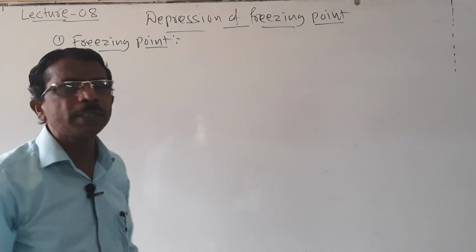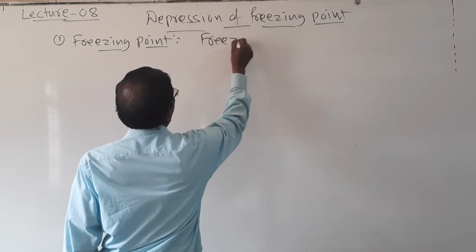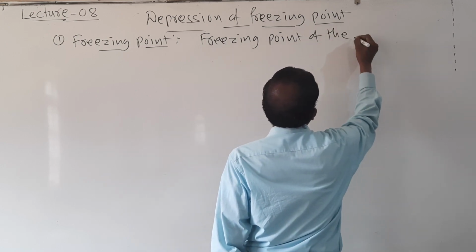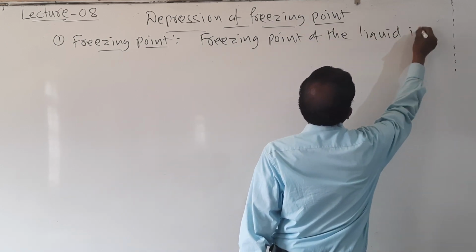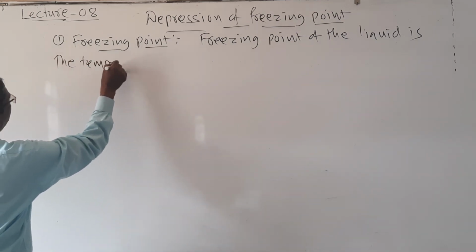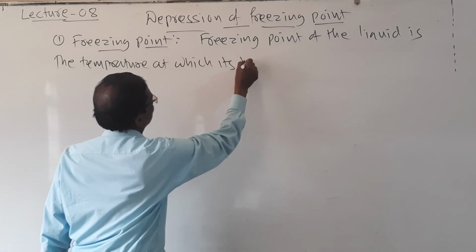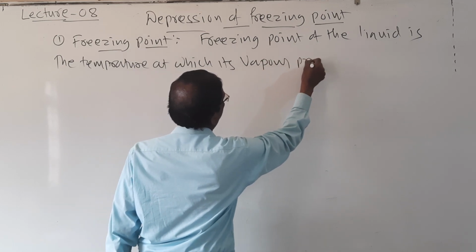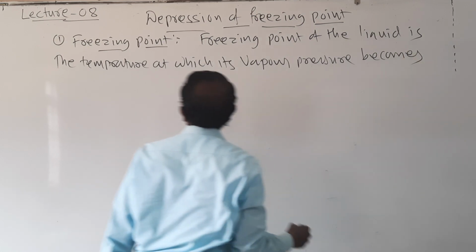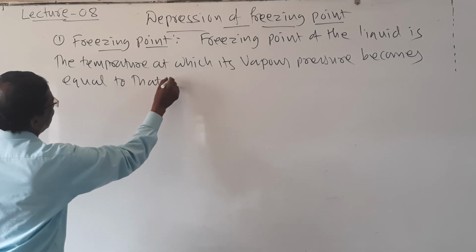The freezing point of a liquid is the temperature at which its vapor pressure becomes equal to that of its solid.